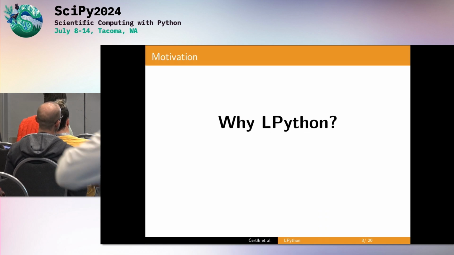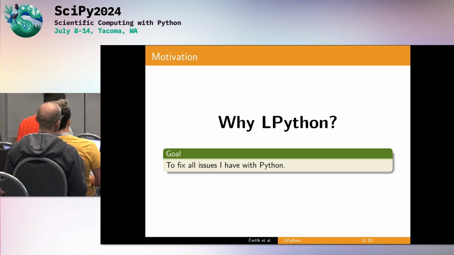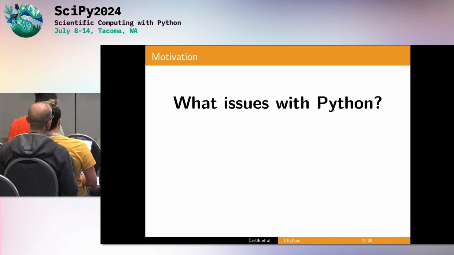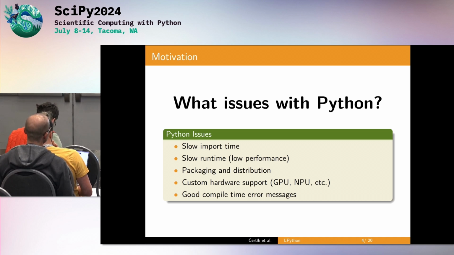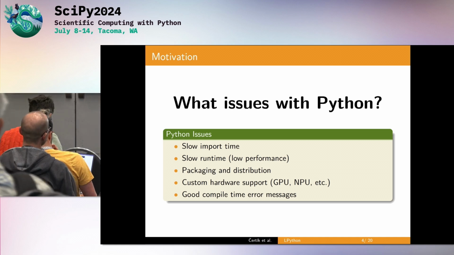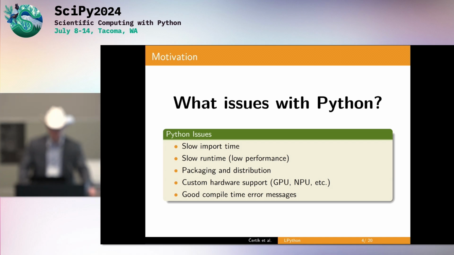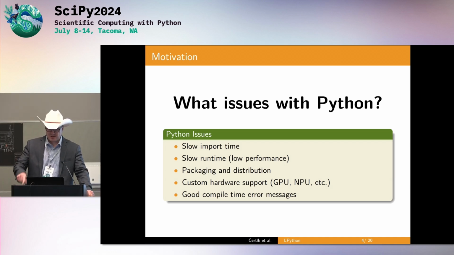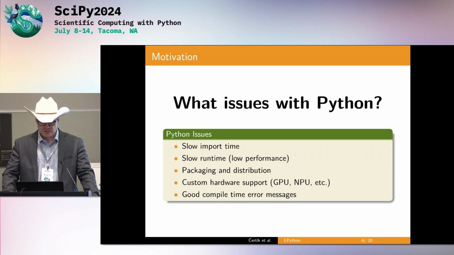So motivation, why LPython? Well, my motivation is I would like it to fix all the issues I have with Python. Slow import time, slow runtime, meaning low performance, packaging and distribution, custom hardware support, GPUs, and at both Microsoft and my previous company, custom hardware like the NPU, neural processing unit.